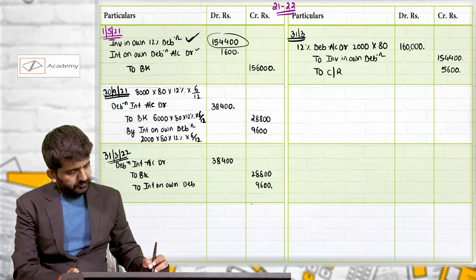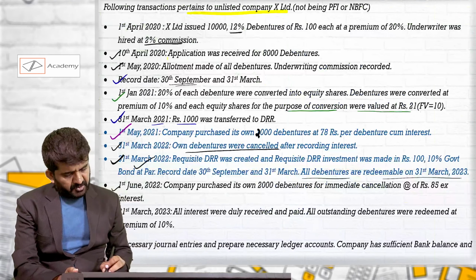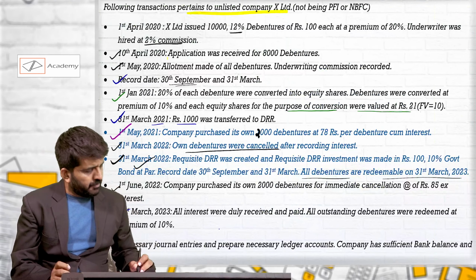All right. So on 31st March, all interest were duly received.